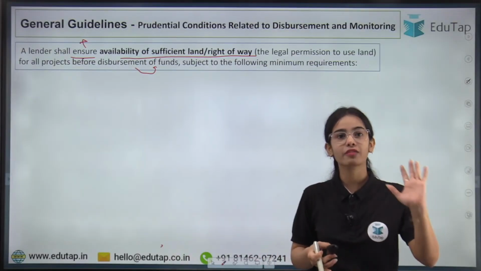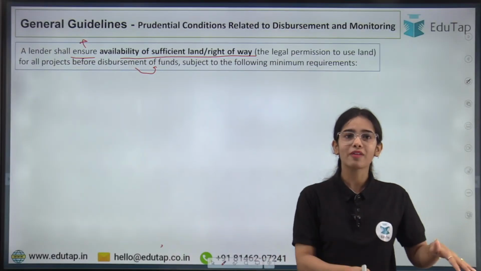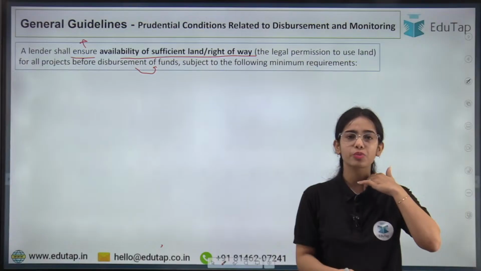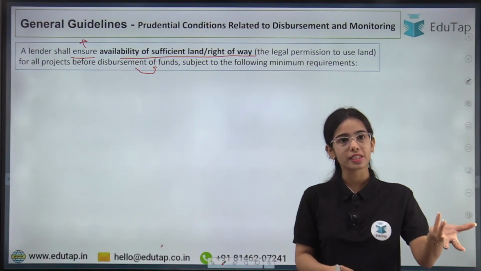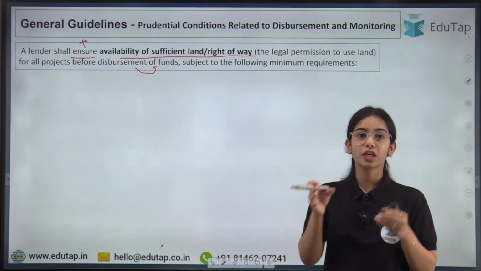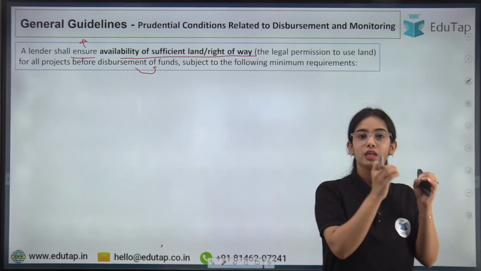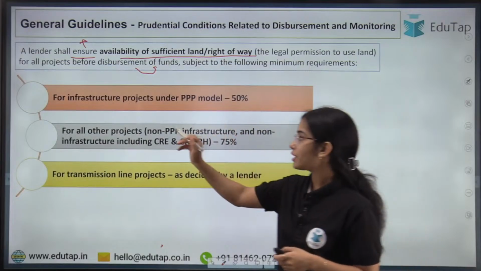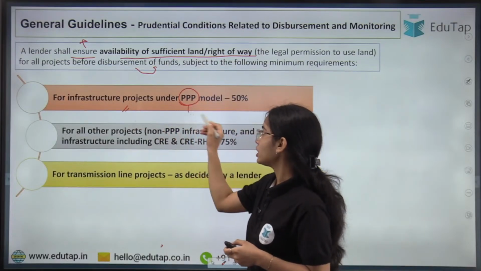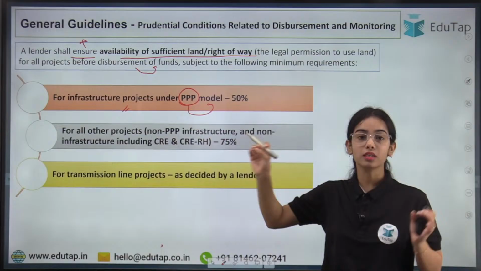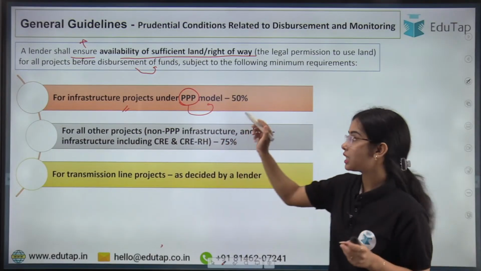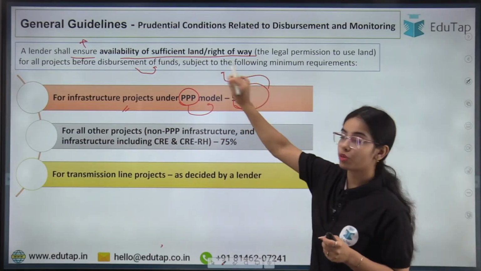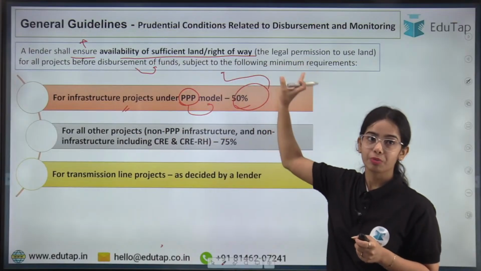Because if they do not have the land, how are they going to build the infrastructure project, or the real estate project? So a lender shall ensure the availability of sufficient land so that the project can be initiated. For infrastructure projects under the public-private partnership model, at least 50% of the land or right of way should be available.